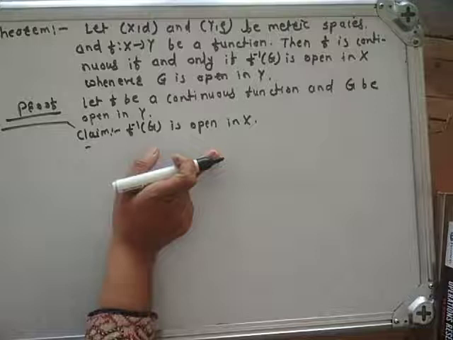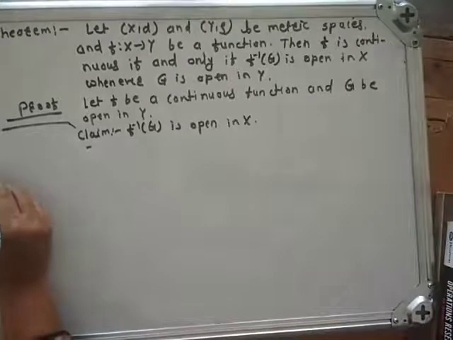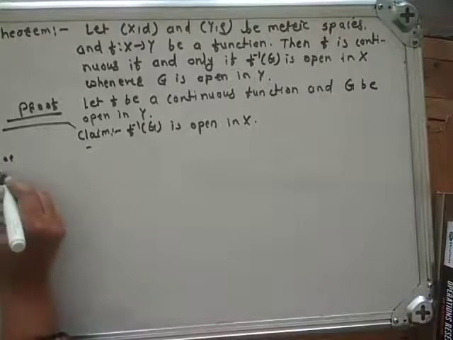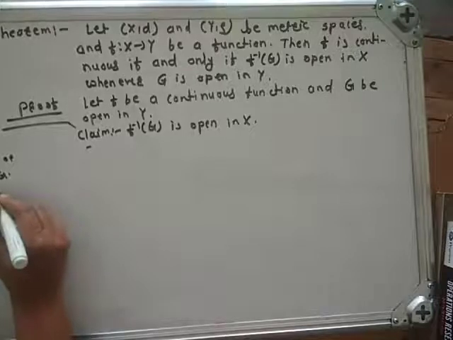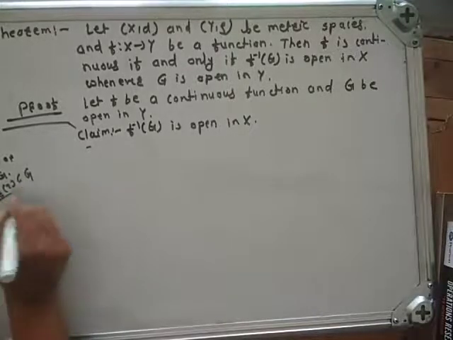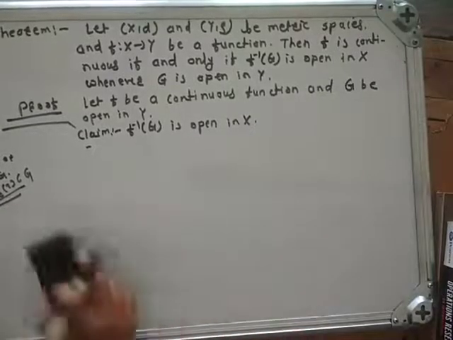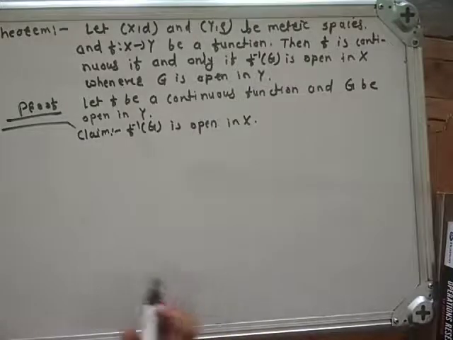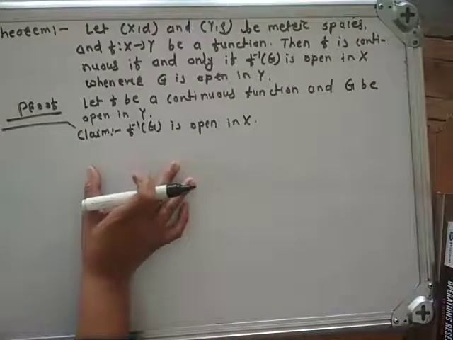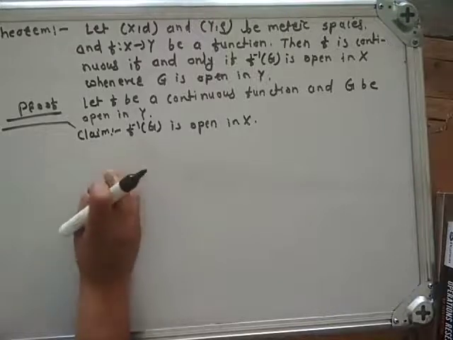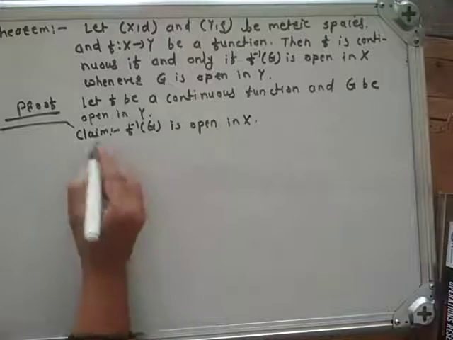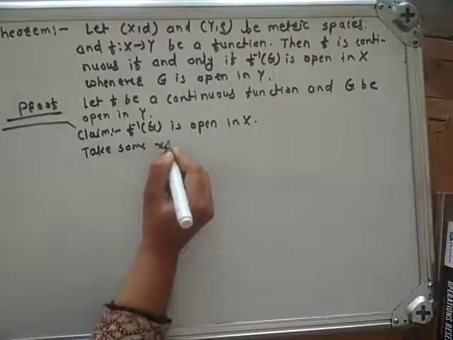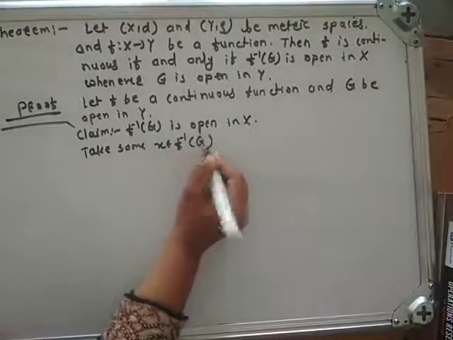What is the definition of an open set? Suppose G is open if for all x belongs to G, there exists an open sphere which is a subset of G. So here we have to take some x belongs to f inverse of G, and we have to show that the open sphere centered on x is totally contained in f inverse of G.